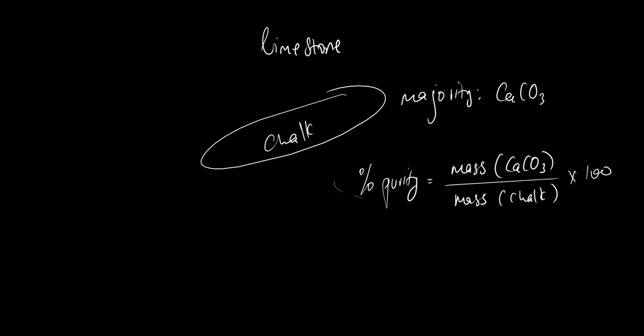The higher the percentage, the better the substance, because usually we prefer pure substances. So the higher the percentage, the more pure the substance is. The lower the percentage, the less pure the substance is. So that is what we mean there. Now we can have a lot of calculations or questions based on this, but the basic understanding lies on knowing what an impure substance is and what a pure substance is.